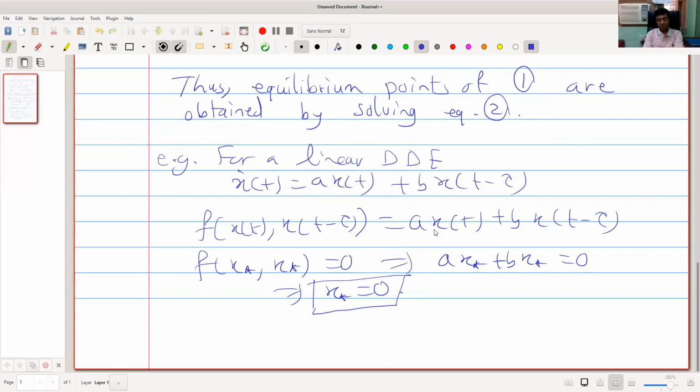If we are saying that equilibrium x star is unstable, that means there is a small neighborhood of that equilibrium in which the system is unstable, meaning the solutions of the given delay differential equation which start in that neighborhood will be unstable solutions.